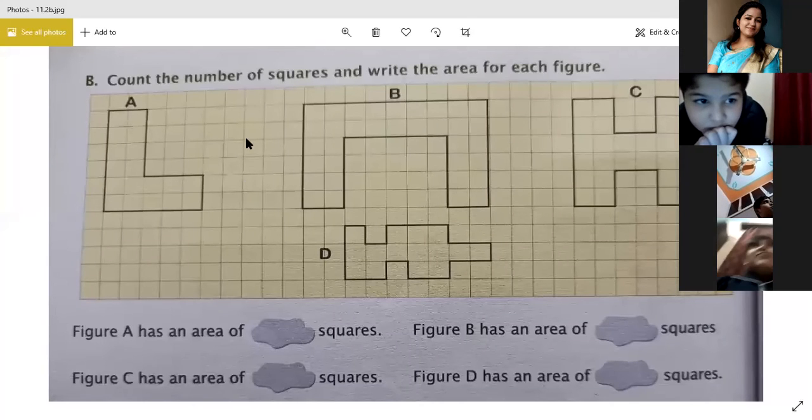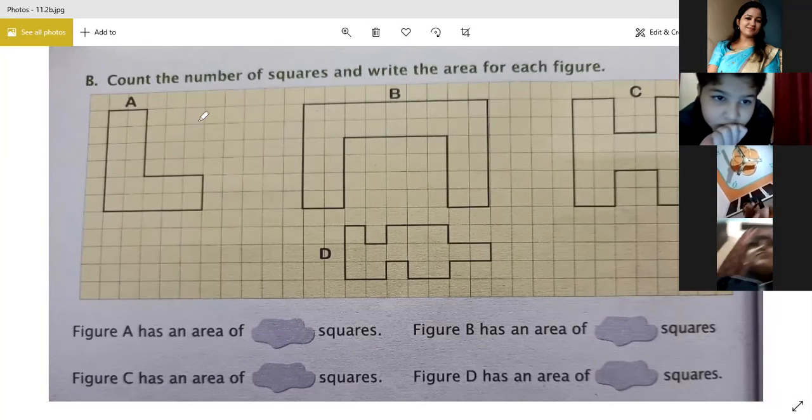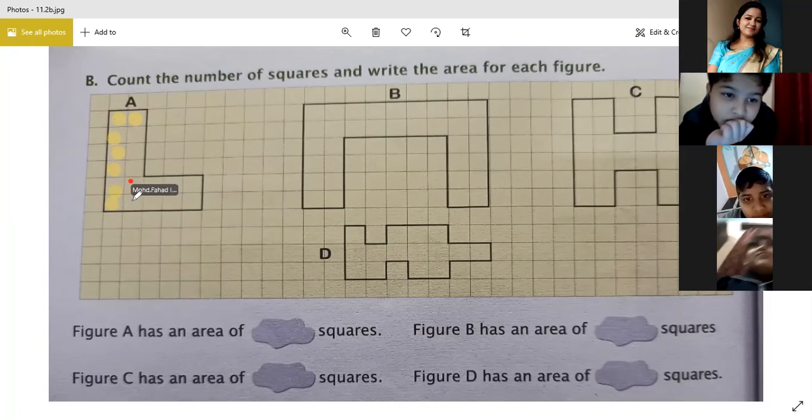11.2, question B is this one. Count the number of squares and write the area for each figure. You have to count here the number of squares and the area for each figure. See, one square here, if you say one square here, 1, 1, 2, 1, 2, 3, 4, 5, 6. So this 6 twos are 12.